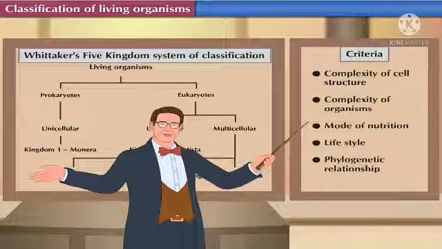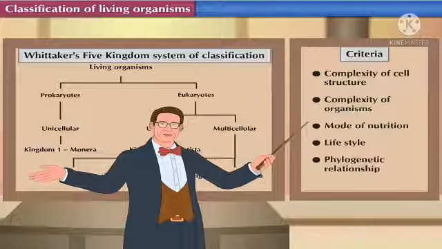So let's see the last criteria which Whittaker followed to classify the living organism, which is nothing but phylogenetic relationship. Now what do you mean by phylogenetic relationship? It's a cycle in which the organism is being classified. Like the cycle is beginning from prokaryotic to eukaryotic and unicellular to multicellular. It means that the first living organism which existed was unicellular, a single cell organism.